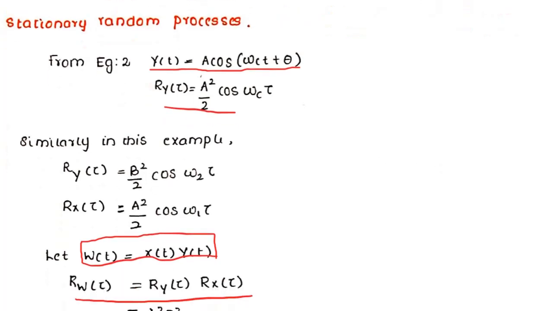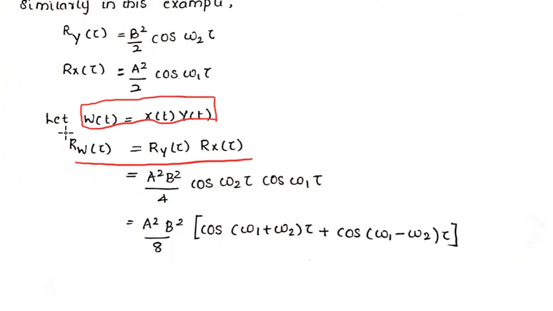Now after finding all these, we can calculate Rw of tau, which will be equal to a square b square by 4 cos(omega 2 tau) cos(omega 1 tau). Now by using the trigonometric relation, that is 2 cos A cos B is equal to cos(A plus B) plus cos(A minus B), we can rewrite the equation as a square b square by 8 into [cos((omega 1 plus omega 2) tau) plus cos((omega 1 minus omega 2) tau)].